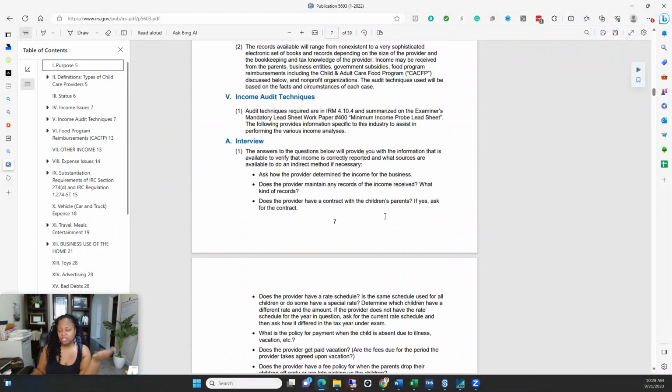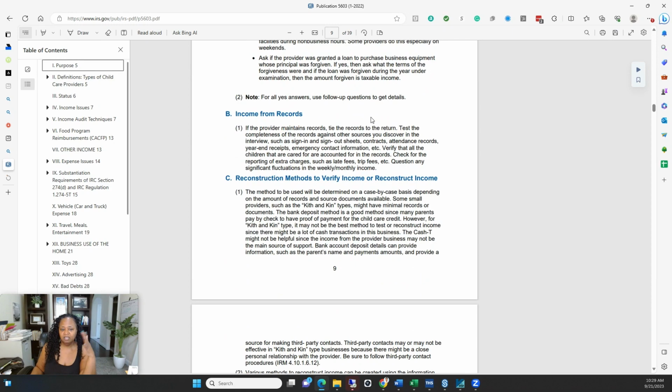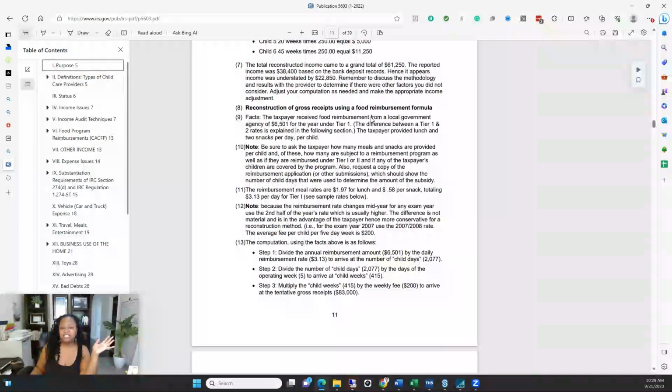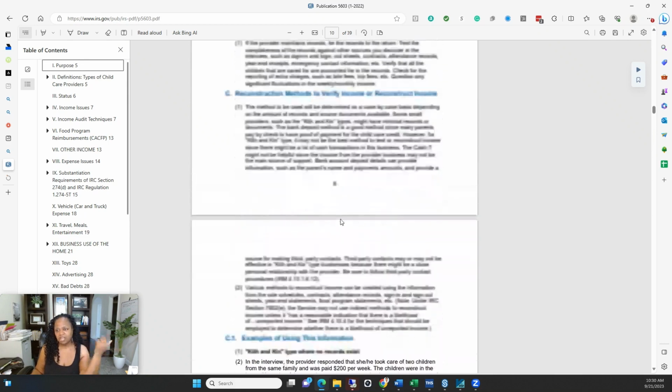So of course you can go out here and look and use this to know how to prepare for the audit, because this is what they're going to ask you when they come in for the interview. They're going to ask you, how do you determine income for your business, and where are the records, and how do you get these records, and what kinds of records do you have? So these are all the questions they're going to ask you in the interview. And then it goes all the way through every single thing on how they calculate and check what your income is, how they treat food reimbursements, things like that. So all of this information is out here and it's available to the public.